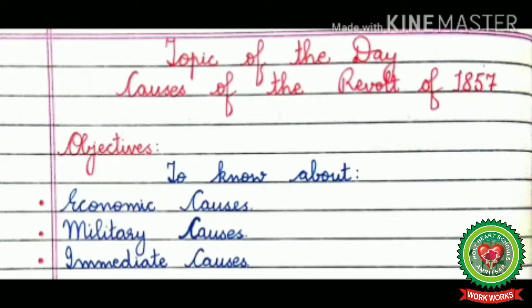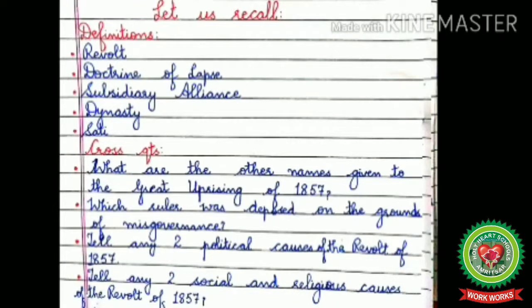The topic of the day is Causes of the Revolt of 1857, and the main objectives of today's topic are you will come to know about economic causes, military causes, and immediate causes of the revolt of 1857. But before starting today's topic, let us recall definitions and cross questions related to the previous topic.